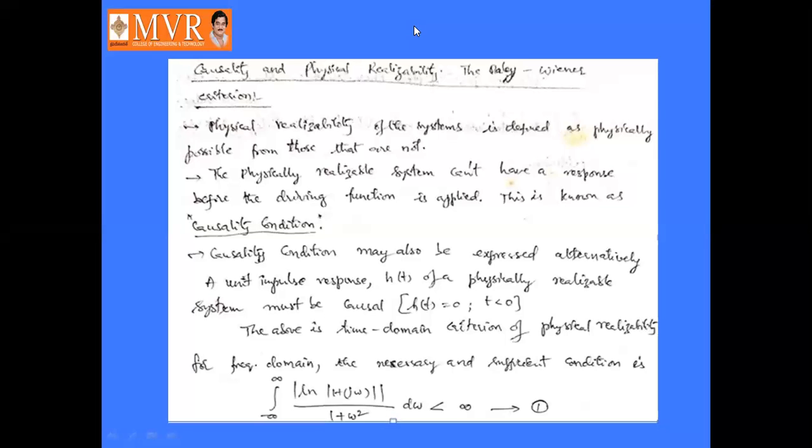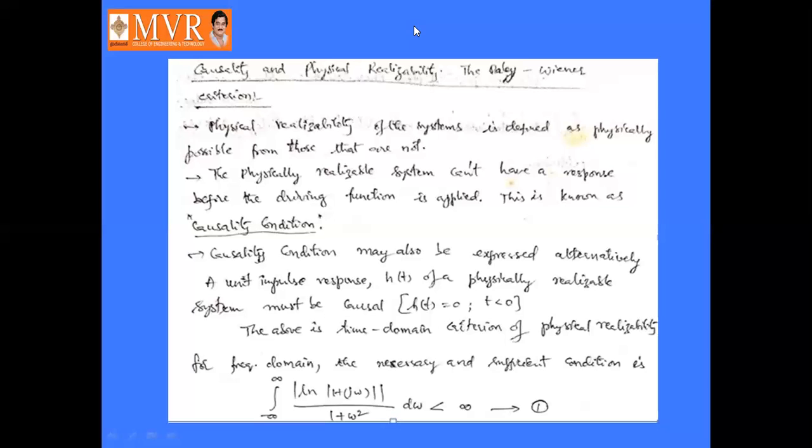Yes, that is called physical realizability of the systems: physically possible from those that are not. A physically realizable system cannot have a response before the driving function is applied. What is the role of the driving function?